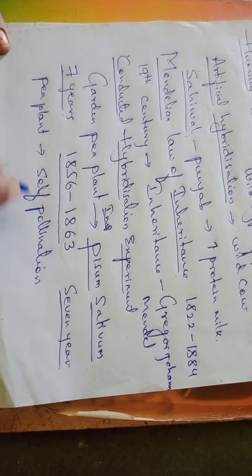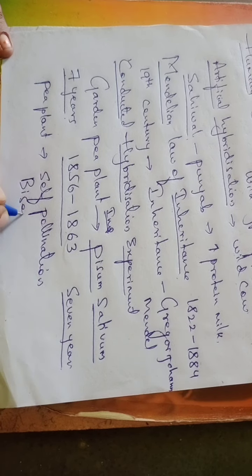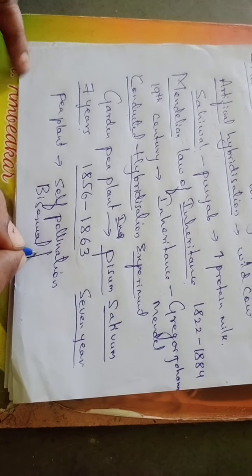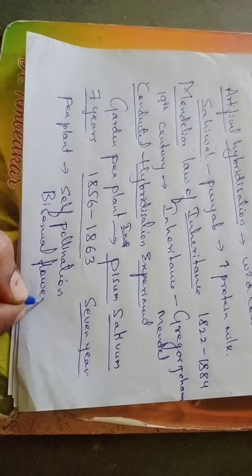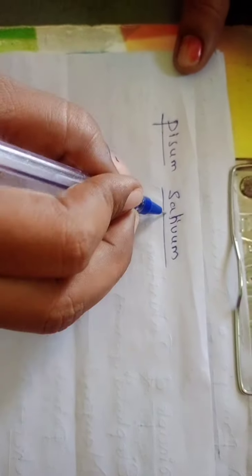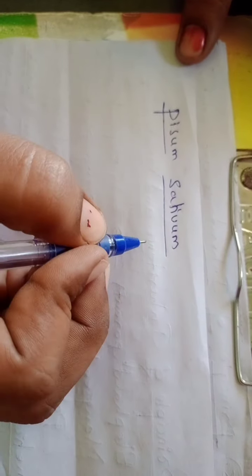Along with that, it is a bisexual flower, Pisum sativum. What is the reason behind that? Gregor Johann Mendel only selected the Pisum sativum for his experiment.